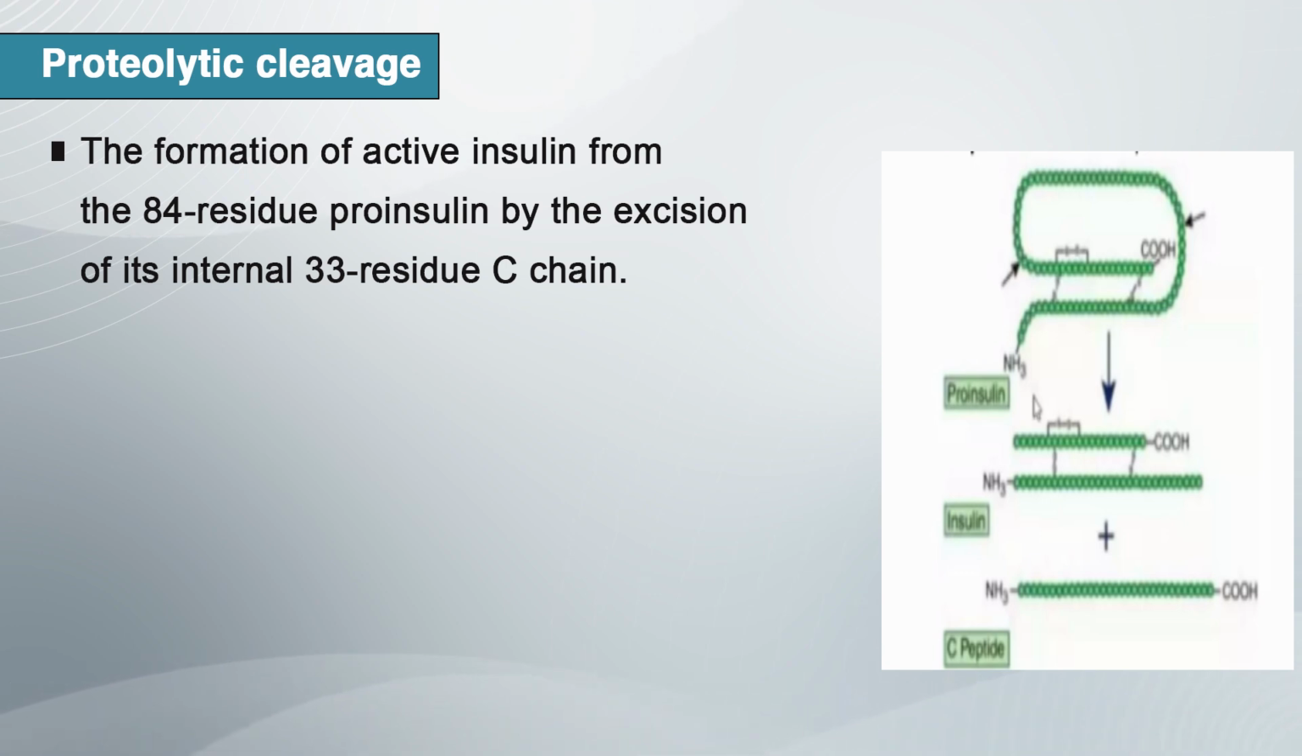The formation of active insulin from the 84 residue proinsulin is by the excision of a 33 residue chain. Actually, insulin contains a 51 amino acid sequence that makes up the mature protein. Signal peptides are removed from a nascent protein by a signal peptidase. Proteins bearing a signal peptide are known as preproteins, or if they also contain a propeptide, as preproproteins.